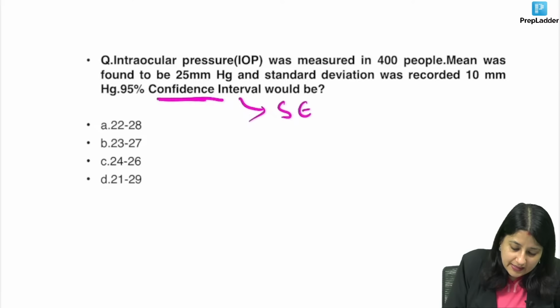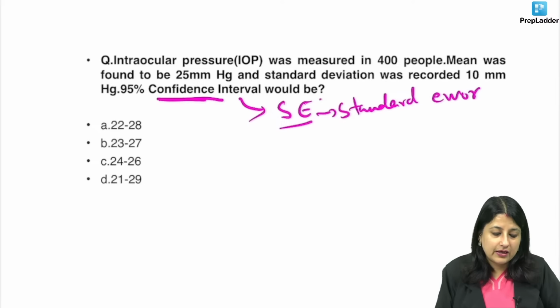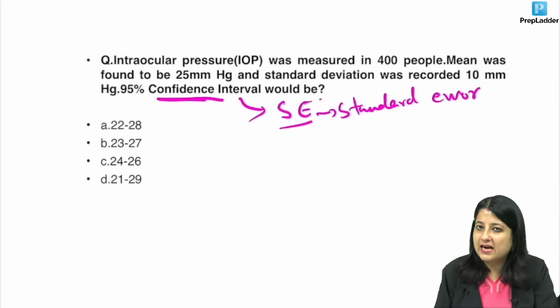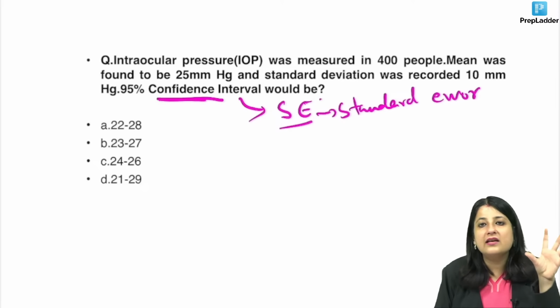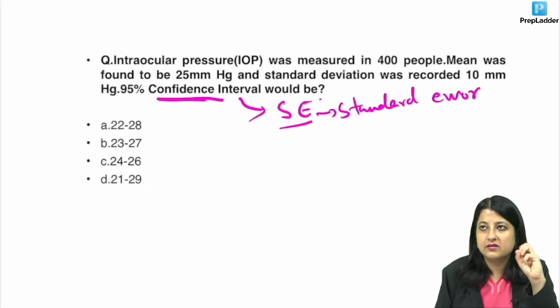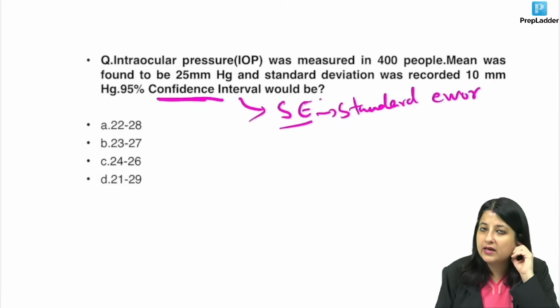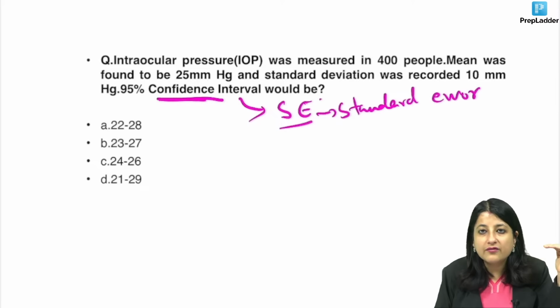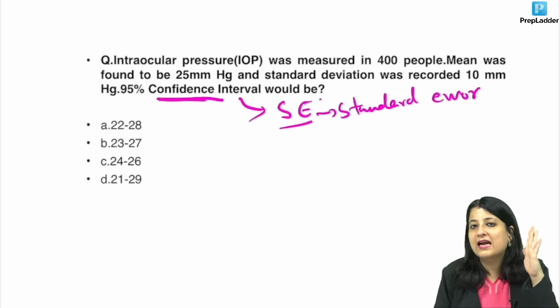You will be talking about standard error. There are two measures of dispersion: standard deviation and standard error. Standard deviations are used for individual observations and standard errors are used for sample observations. When I'm talking about confidence interval, it means I have to include standard error.